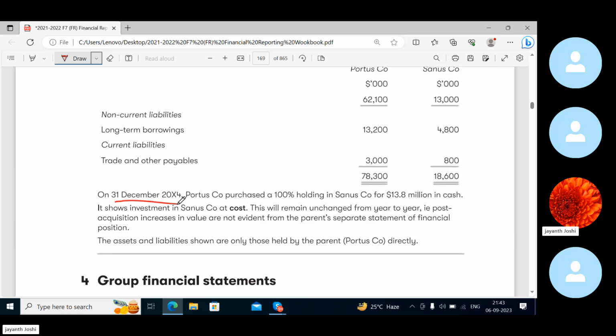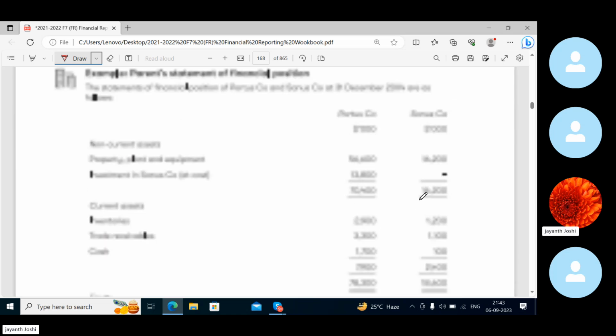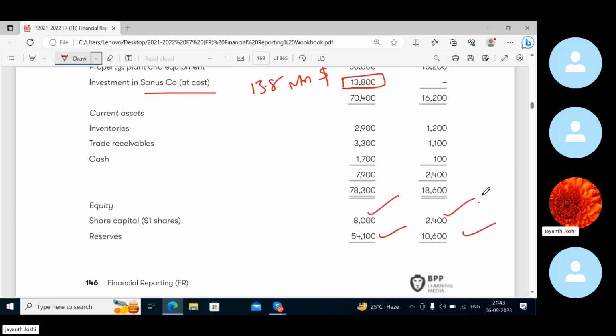On 31st December 2004, Porter's company purchased a 100% holding in Sanus company for $13.8 million in cash. So what is that? Can I say this is $13.8 million? And Porter's has given this much, and it has acquired all the shares of Sanus company. Am I right or wrong? Yes, sir. So they have paid excess.